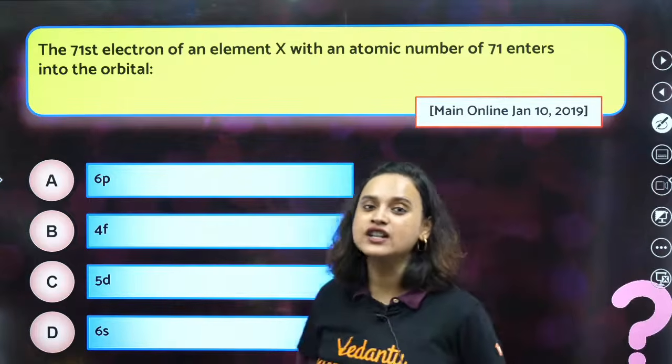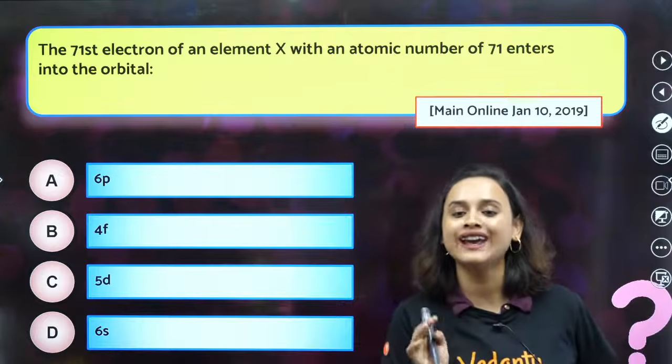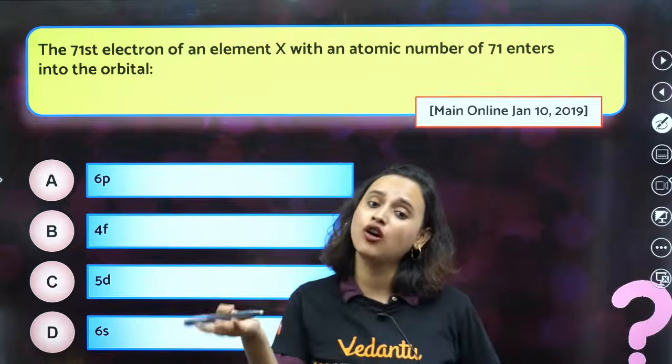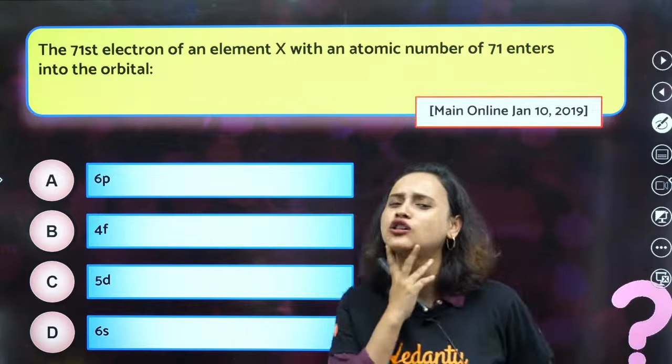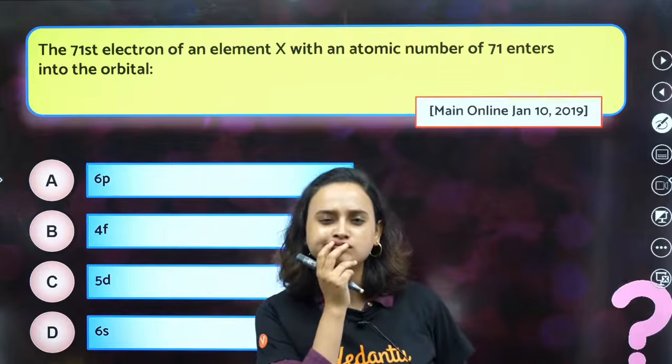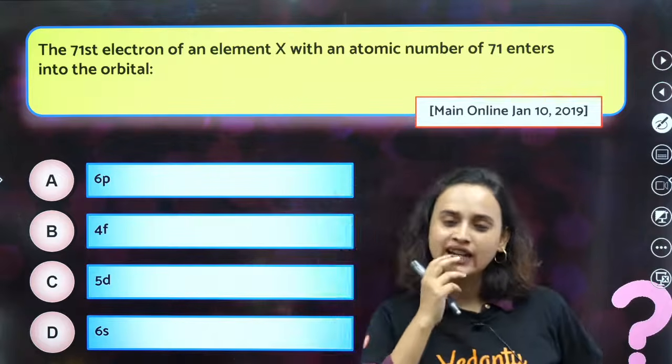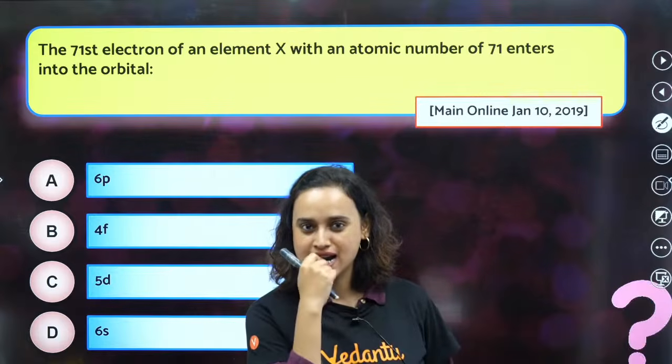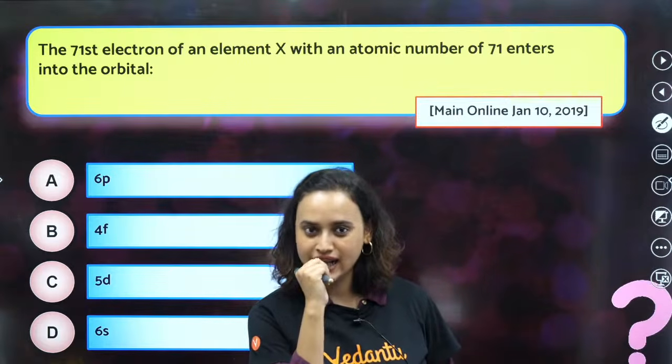The 71st electron of an element X with an atomic number of 71 enters into the orbital of, any idea?